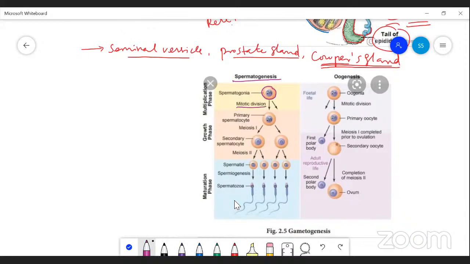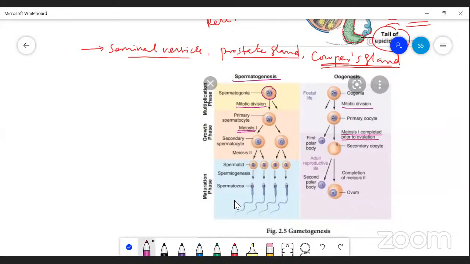Actually, during gamete formation both mitosis and meiotic cell division take place. This is an important NEET question: both mitosis and meiosis take place in both oogenesis and spermatogenesis.